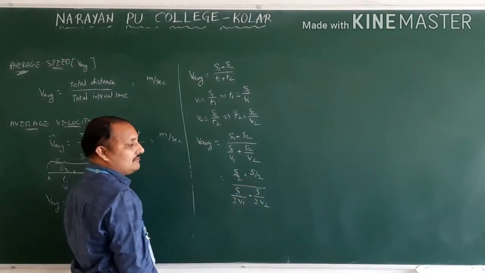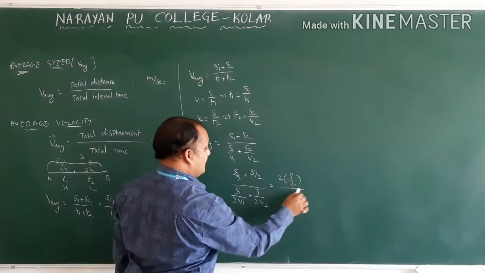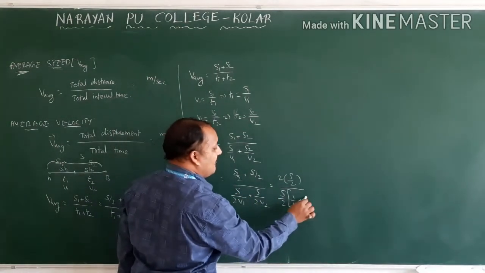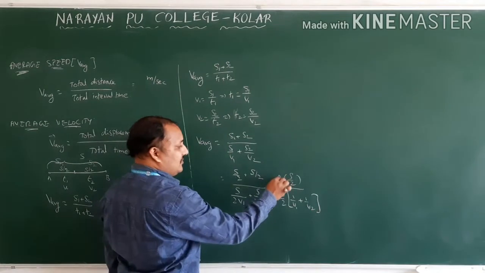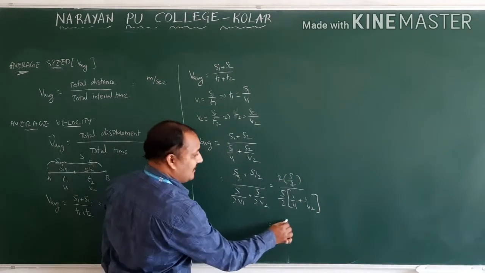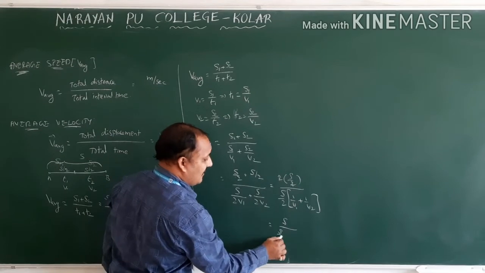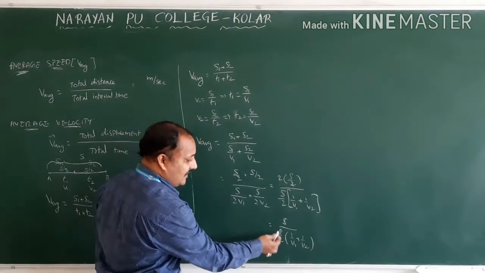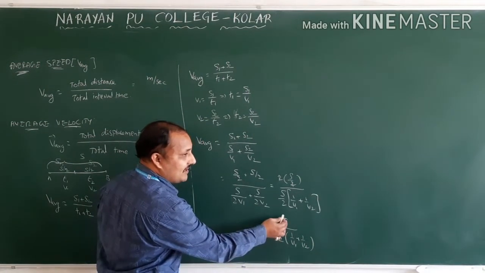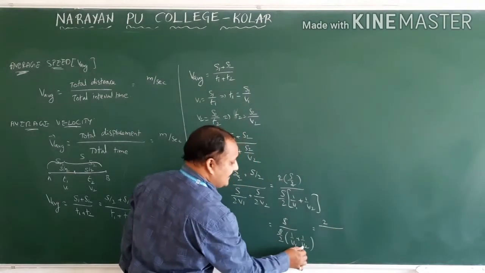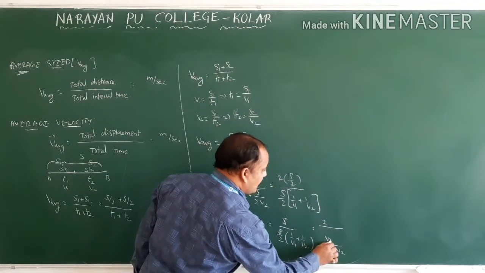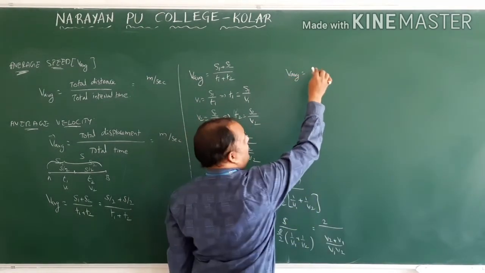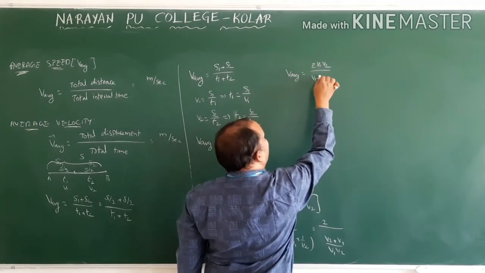S by 2 plus S by 2, how much? 2 S by 2. In the denominator, S by 2 is common. What will remain here? 1 by v1 plus 1 by v2. These two will be cancelled. Then what remains? Numerator S is there, denominator S by 2 is there, times 1 by v1 plus 1 by v2. S also gets cancelled. Here 1 by 2 goes to the numerator, meaning 2. So 2 by, what is the LCM here? v1 v2, that is nothing but v2 plus v1. Taking it to the numerator, average speed is equal to 2v1 v2 by v1 plus v2.